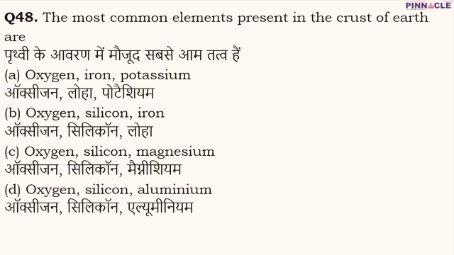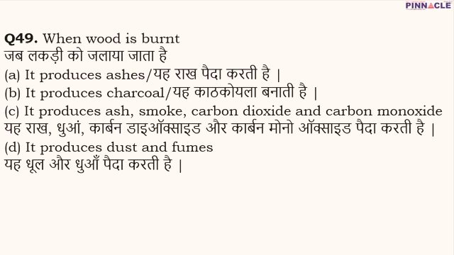Coming to question number 48. Question number 48 is the most common elements which are present in the crust of earth are. The three most common elements present in the earth crust are oxygen, silicon and iron. Therefore B is going to be the correct option. Coming to question number 49. Question number 49 is when wood is burned. So what happens when we burn wood? Generally it produces ash, smoke, carbon dioxide and carbon monoxide as well. So C is going to be the correct option.